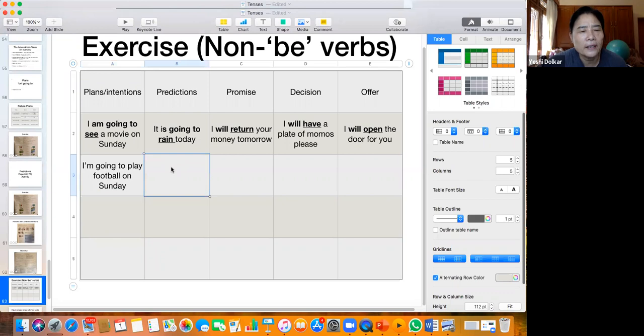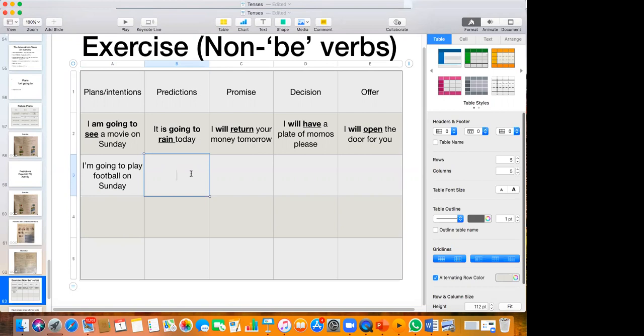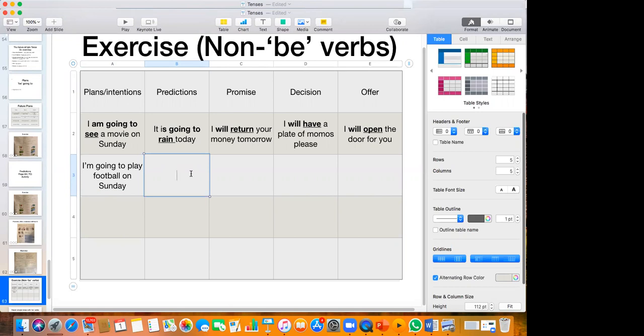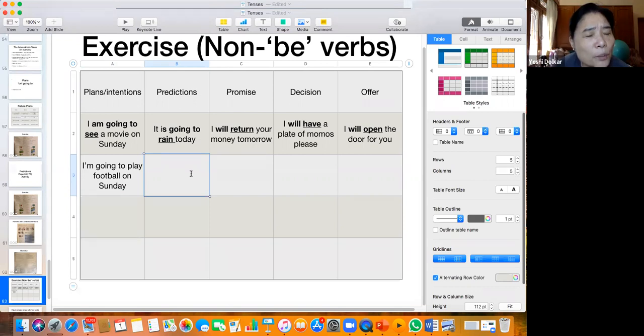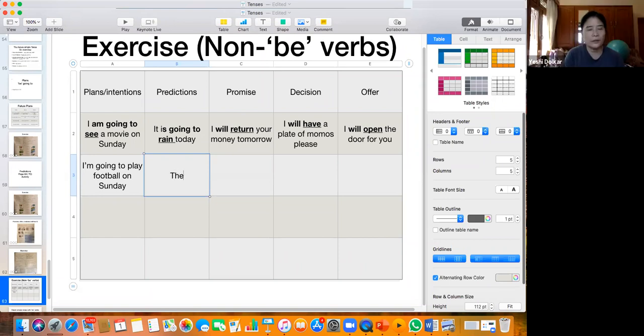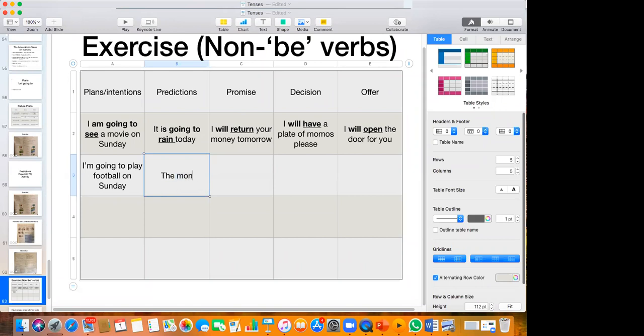Now please predict something. A prediction: the monastery is going to open after the lockdown next month.